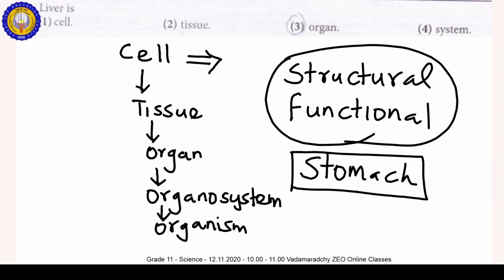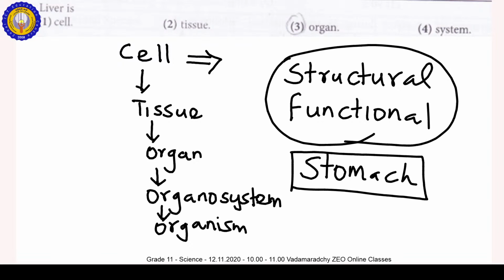By the contraction and relaxation of the muscles of the stomach, one process occurs. That process is called churning. In the stomach, different types of muscles are there, so by the action of those muscles, contraction and relaxation occurs, and a churning process occurs. Churning, in Tamil, is kadairal. This is one of the mechanical food digestion processes.